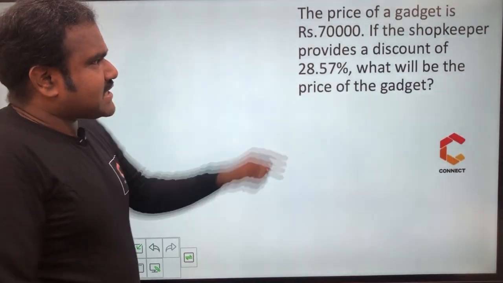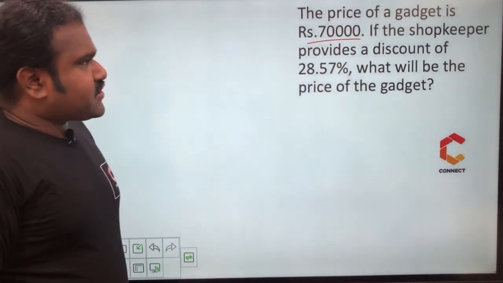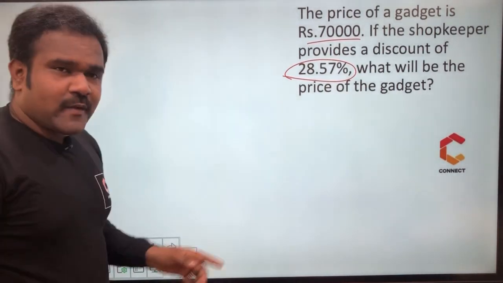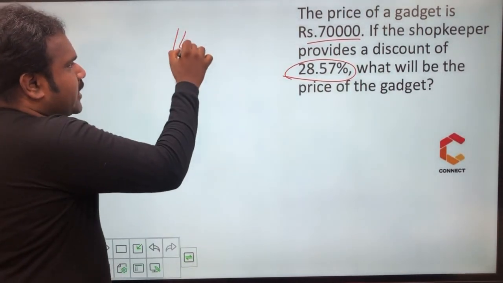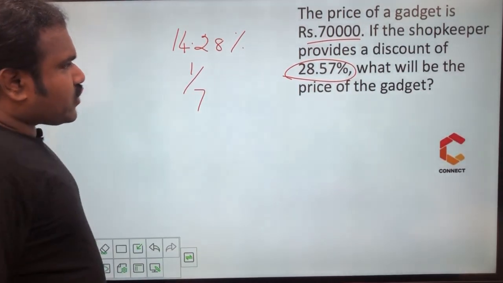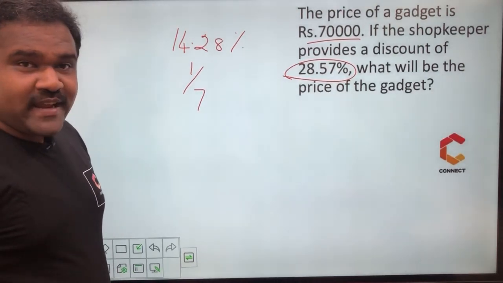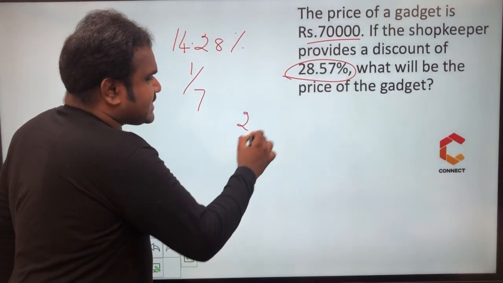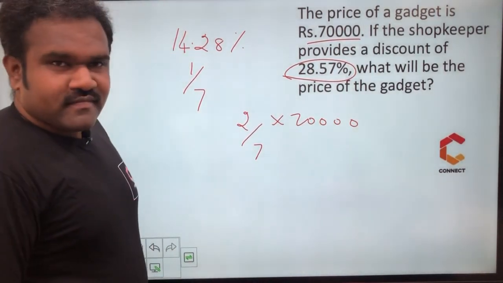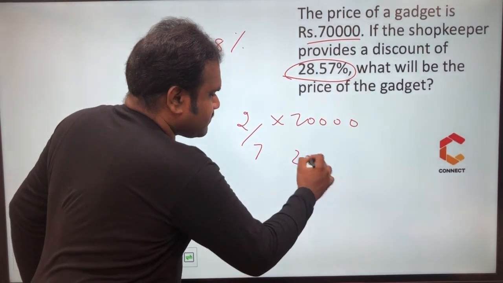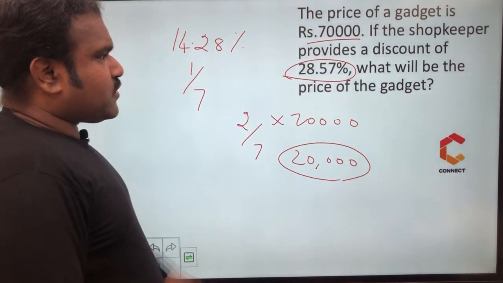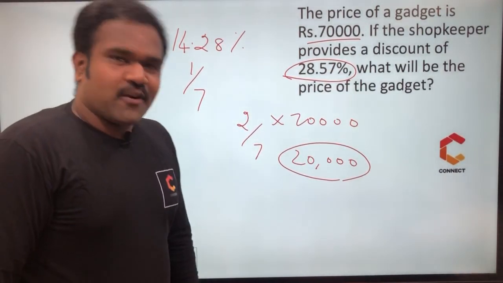The price of a gadget is 70,000. If the shopkeeper provides a discount of 28.57%, for this value, my mind strikes 14.28. You must be able to switch between the values quickly. 14.28 is 1 by 7. So if it is 28.57%, it is going to be 2 by 7. So 2 by 7 of 70,000 is the discount. What is this then? 20,000. So in 70,000, 20,000 is discounted, meaning the remaining price is 50,000. So the gadget's price is 50,000.